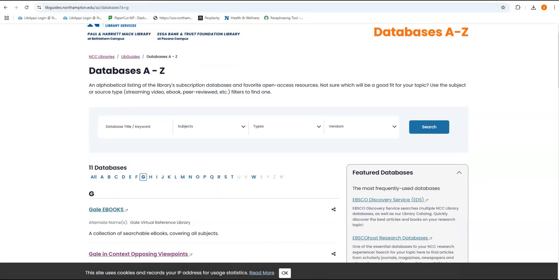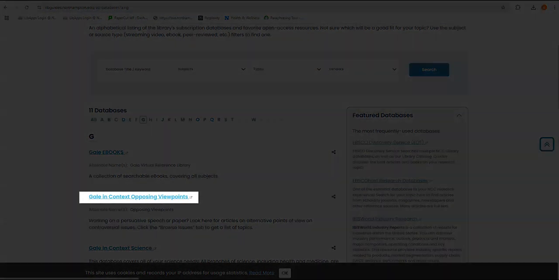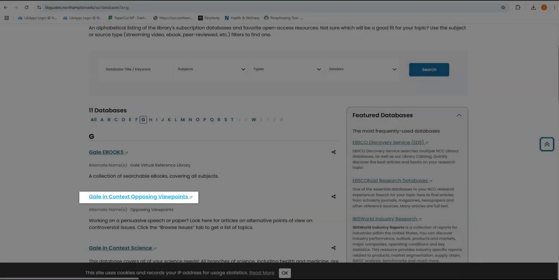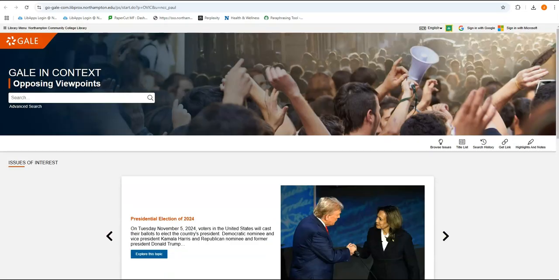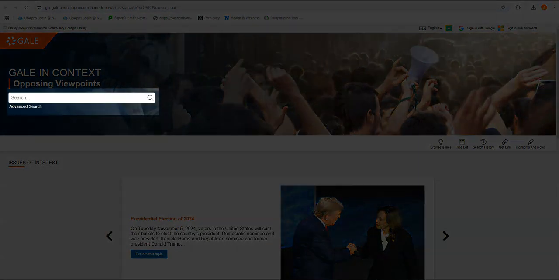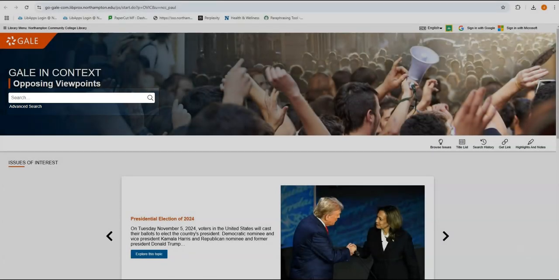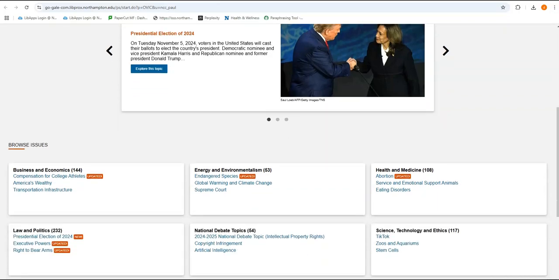From here, we go to G, and our first option will be Gale and Context Opposing Viewpoints. So let's just open this right up to see what we have. So Gale is laid out really nicely, and we can do our traditional keyword searching up here at the top, or we can browse some topical and current events topics right here on the homepage.